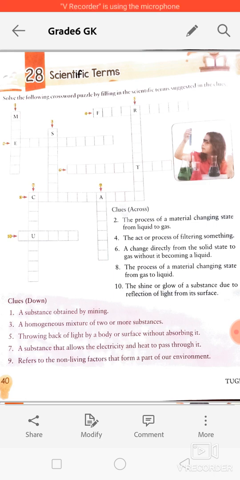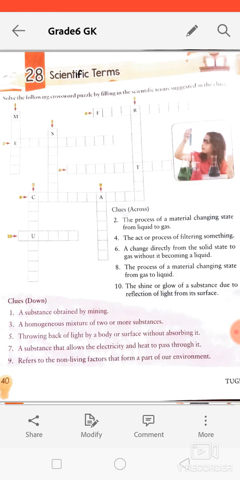So I'm starting with question 1. A substance obtained by mining. From the mining process, the substances which we get are called minerals. So you will fill it from top to down, minerals. Okay. Second question is the process of a material changing state from liquid to gas. When a material is converted from liquid to gas, this process is called evaporation. I hope you all know about this process very well.